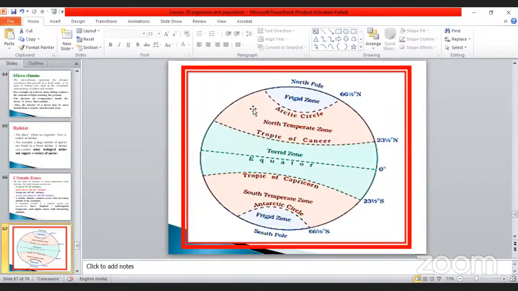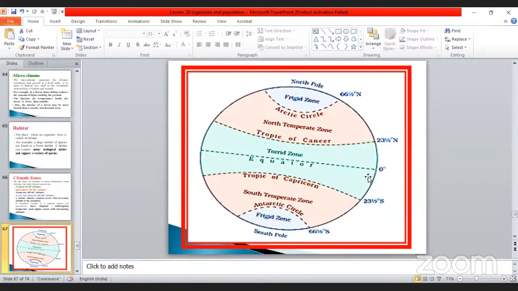So this is the normal temperature. How will it be? This is considered as a globe. Here, 66.5 degrees north means Arctic. The same 66.5 in the south is Antarctic. 23.5 is the Tropic of Capricorn, and the same here is the Tropic of Capricorn. At the center there is the equator, the 0 degree.